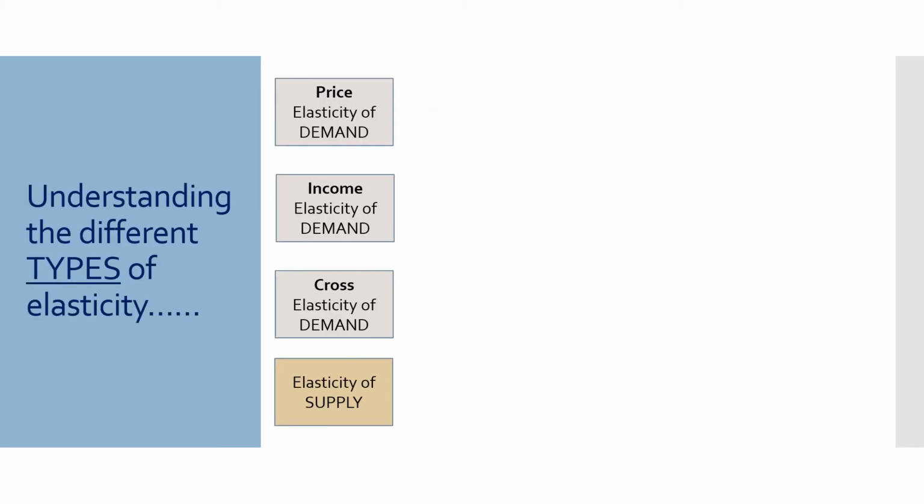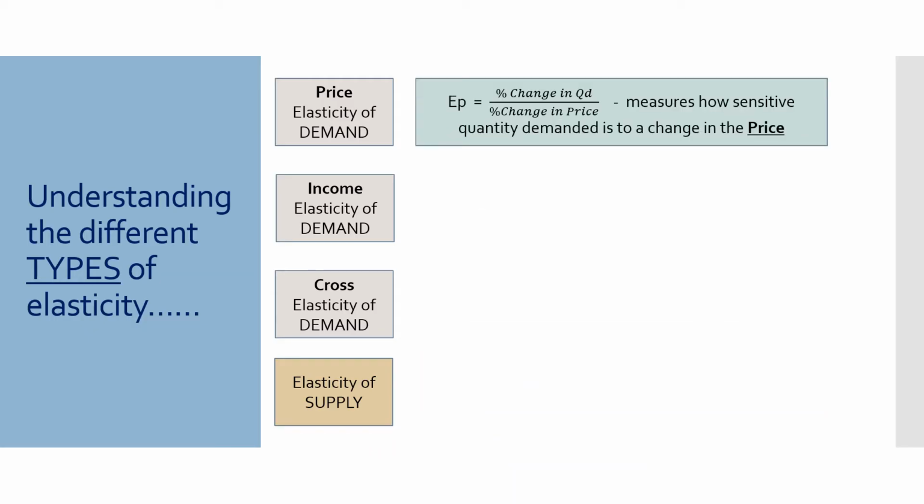A little bit more detail on each of them. Let's take a look. First one, what are we actually looking at? We're looking at the percentage change in the quantity demanded as a result of the percentage change in price. How sensitive is quantity demanded to a change in price? We need to know that. Is it very sensitive or is it very insensitive?